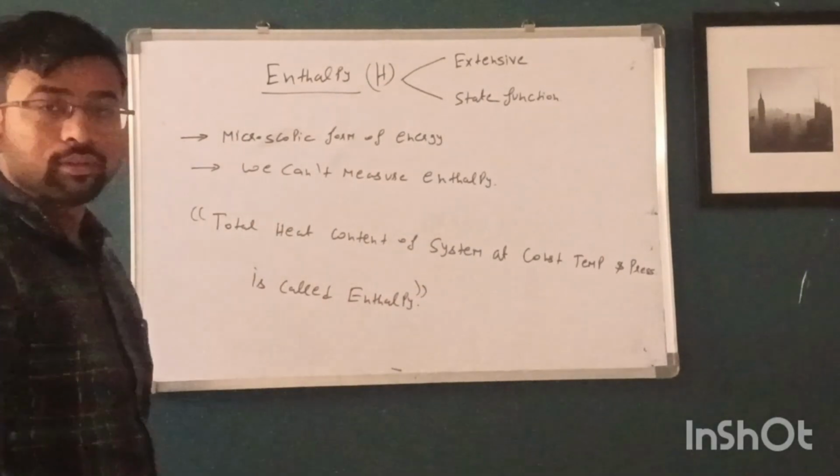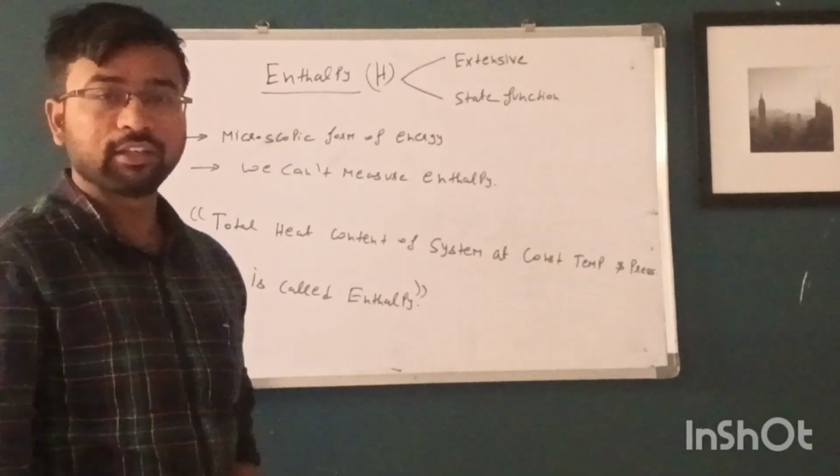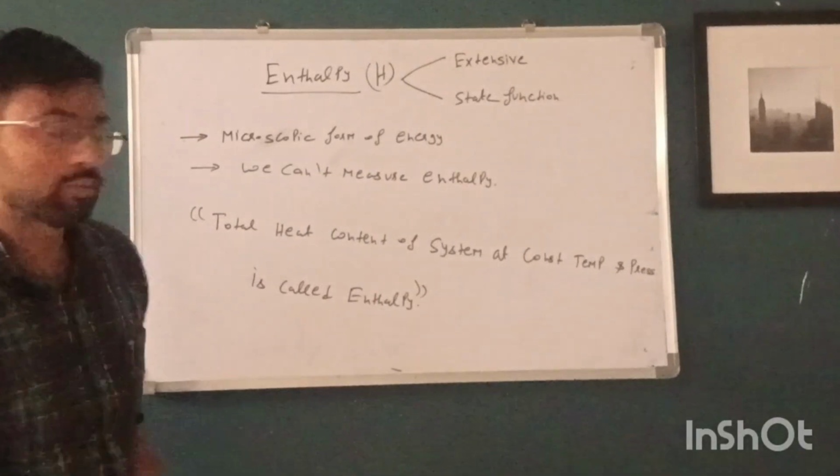It represents the heat content of the system. If enthalpy is more, then we can say that the heat content of the system is more. So this is all about the enthalpy.